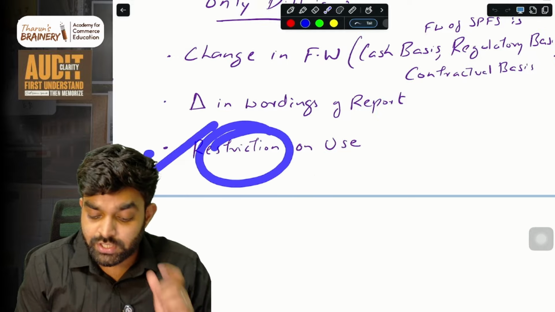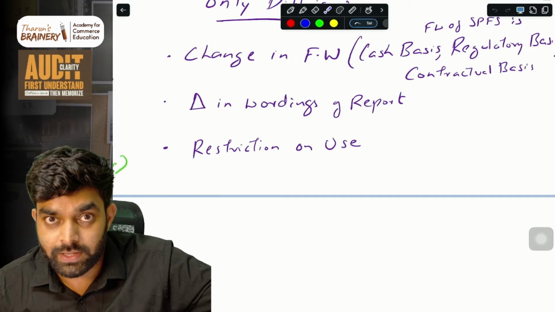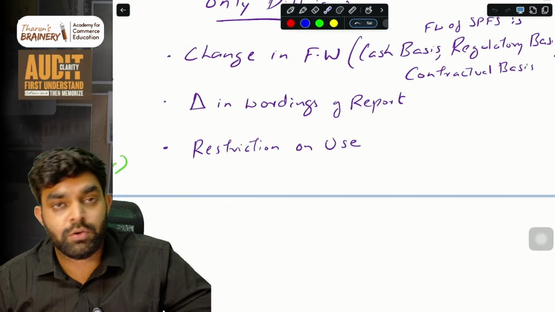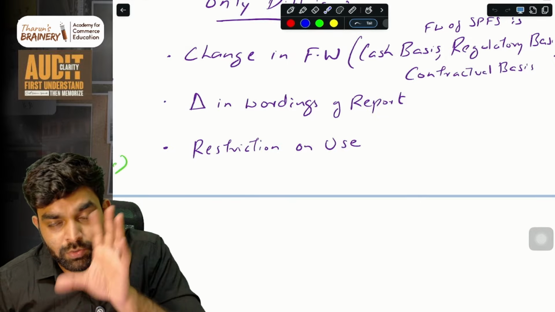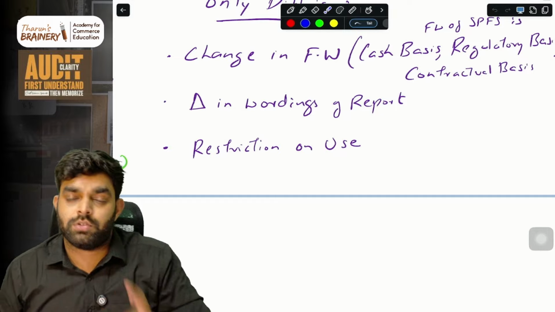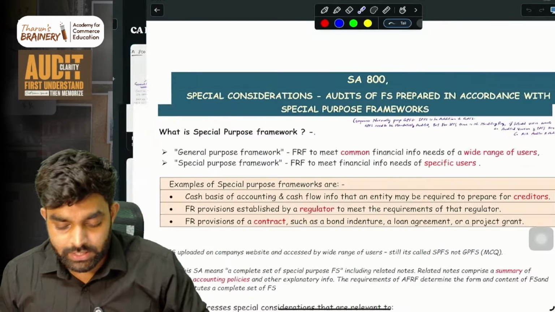Then restriction on use. General purpose financial statements are meant for all users: public, government, bank, creditors, anything. But special purpose financial statements are only for certain intended users. So this is just the basic, and then we'll learn directly from the material.